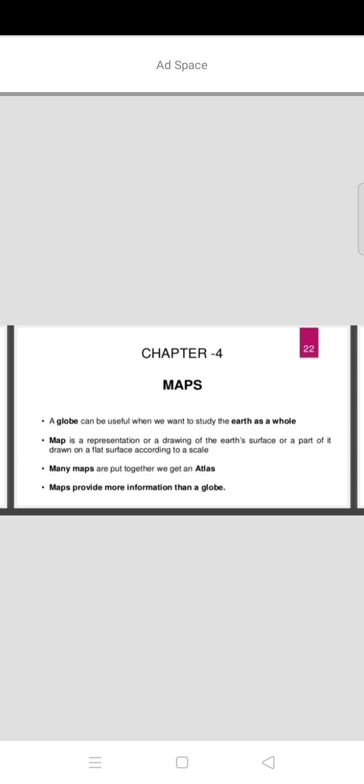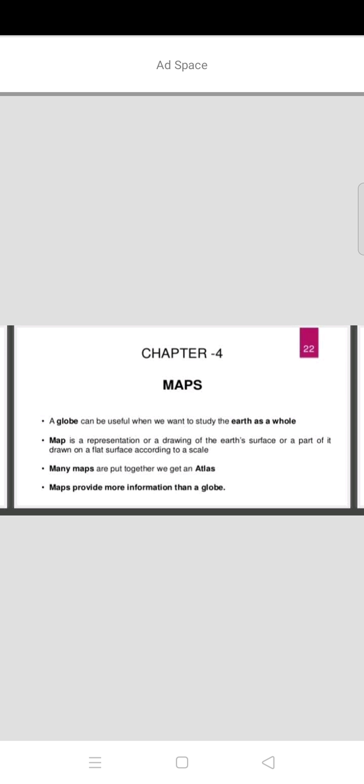In olden days we didn't have all these technologies, like microphones and GPS technology. These satellites were not there. So at that time the sailors, meaning the persons who travel from one place to another through the sea route, used maps to go from one place to another by the sea route.